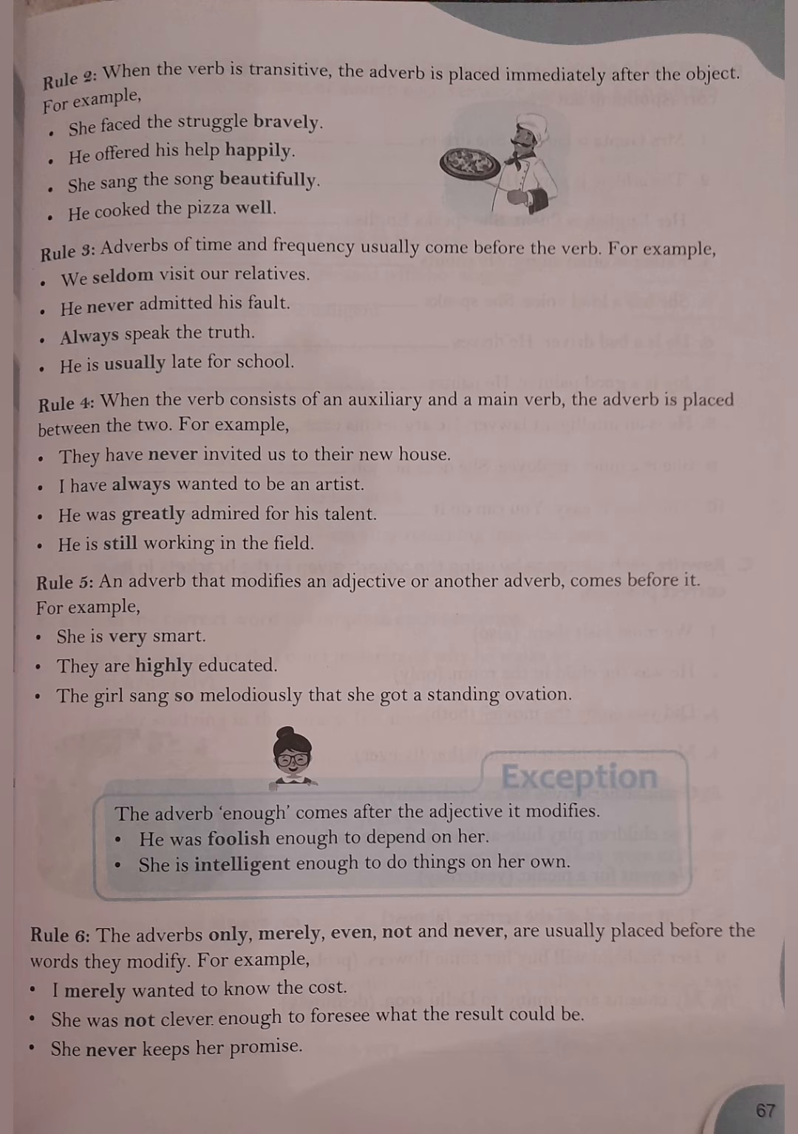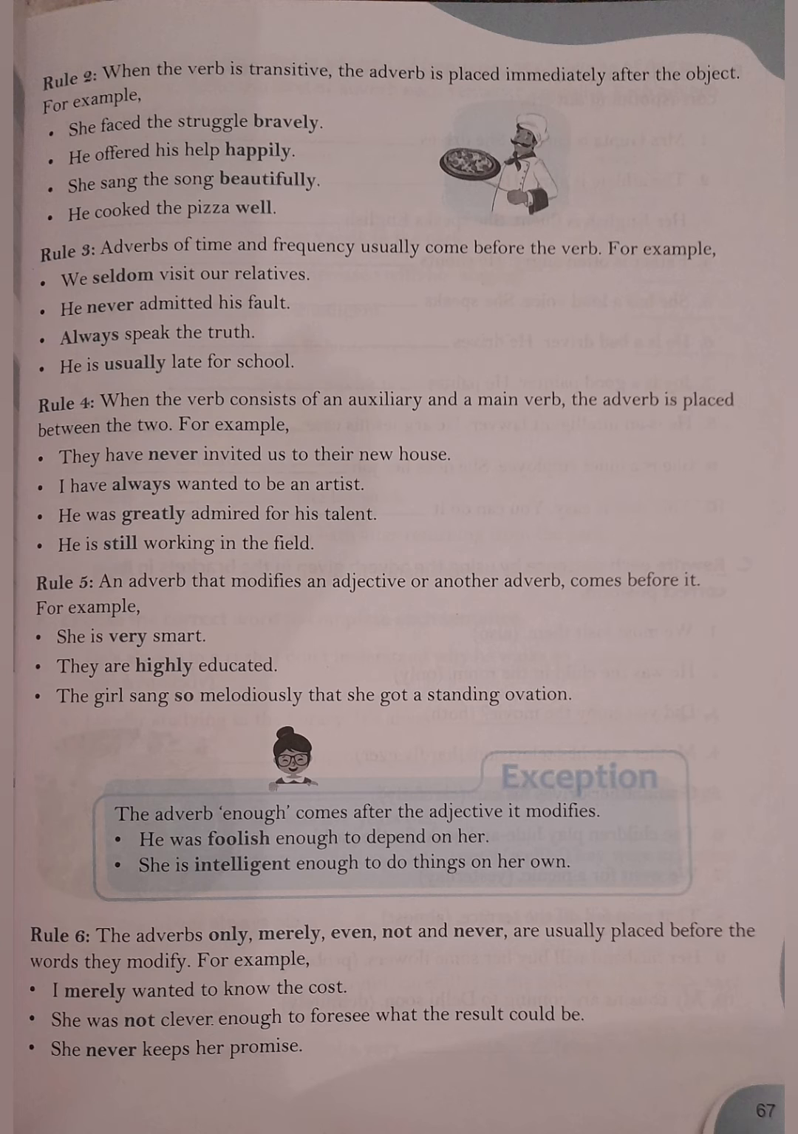Rule number 4. When the verb consists of an auxiliary and a main verb, the adverb is placed between the two. When there is a main verb and an auxiliary verb, you know, helping verb. So first the helping verb comes, then the main verb comes. When two verbs are used and you are going to use adverb, then you will use it in the middle. Okay, like they have never invited. Have is helping verb, never is adverb, and invited is main verb. So adverb is placed in the middle of it.